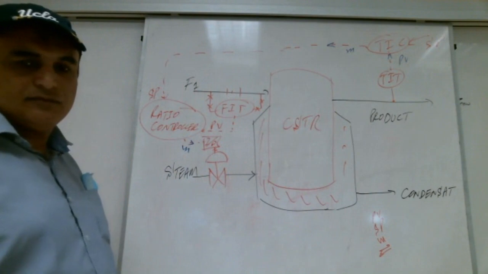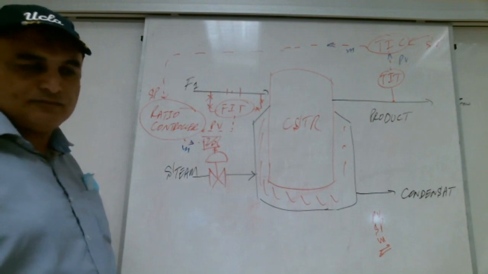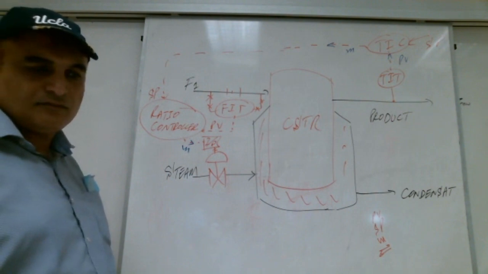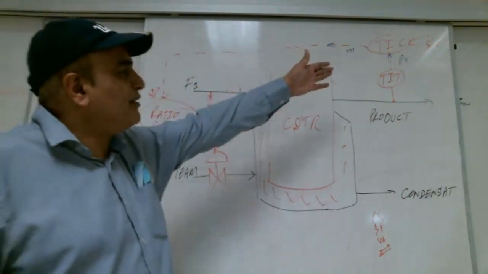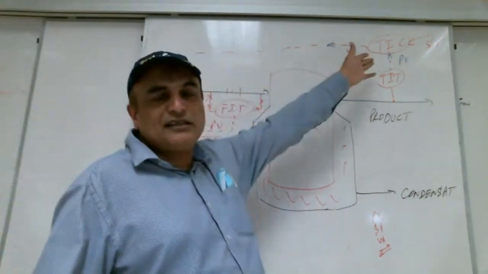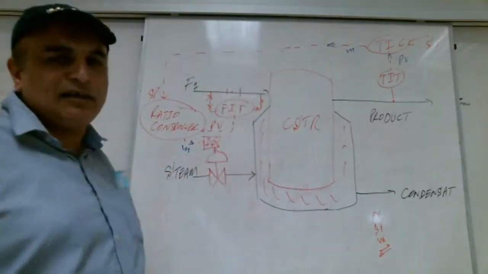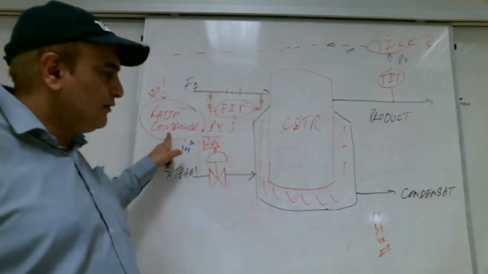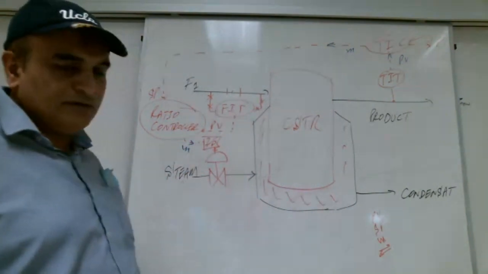But teacher, in the feedback in cascade, we have feedback, but one of them without valve, teacher. What? Yeah, no problem. This is the master controller. Master controller is always without valve, without final control element. The final control element is with the secondary controller. Yes, I understand this.